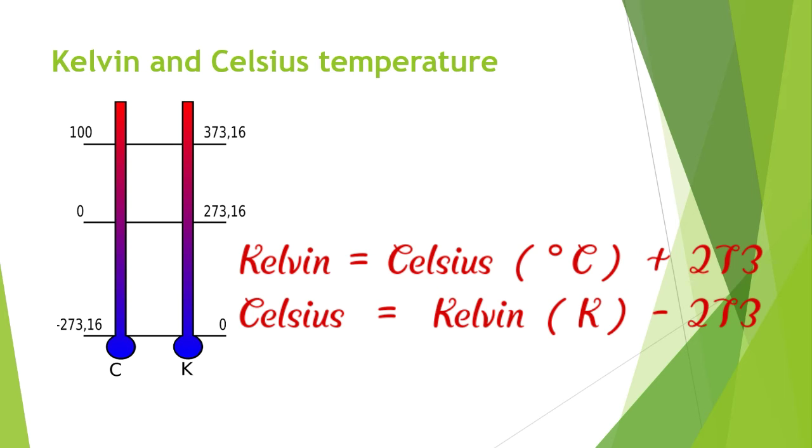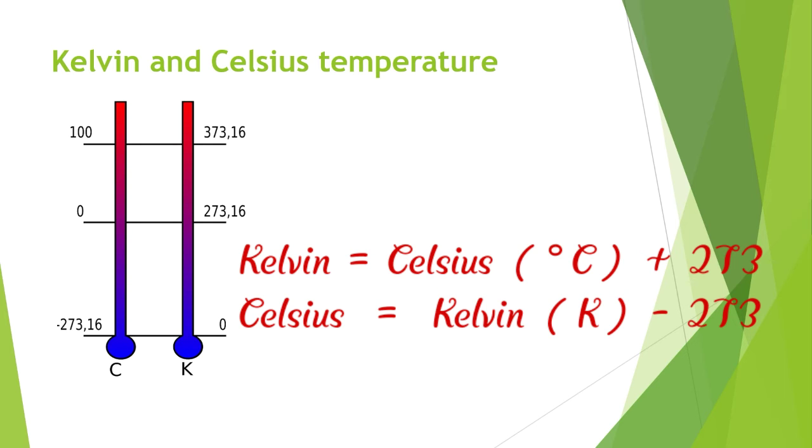All objects at all temperatures above absolute zero emit thermal or heat energy. We should also know another formula: the Kelvin scale is nothing but the Celsius scale plus 273. If you want to find the Kelvin value, at Celsius 0, we can say that 0 is nothing but the positive value of 273, right?